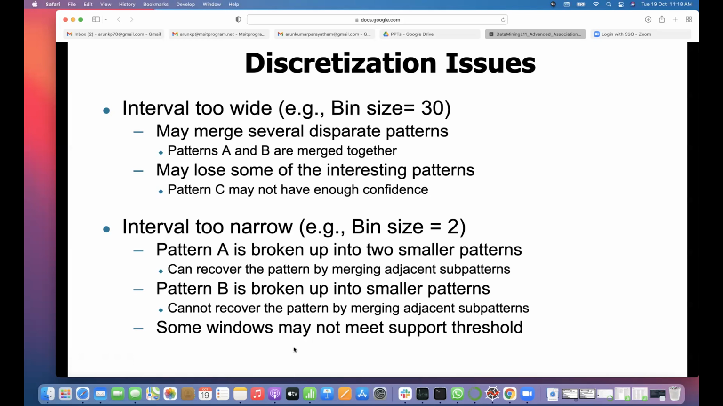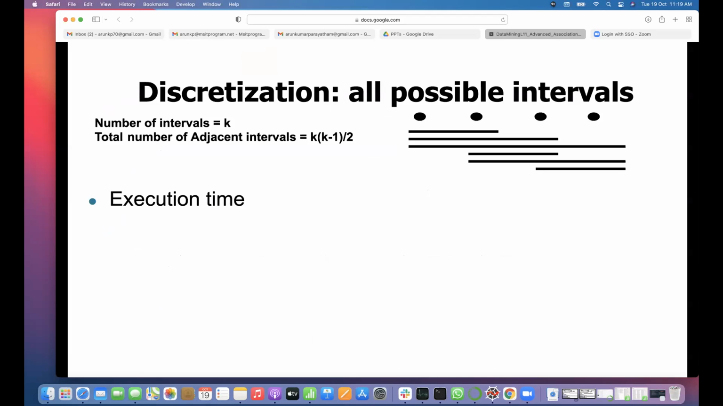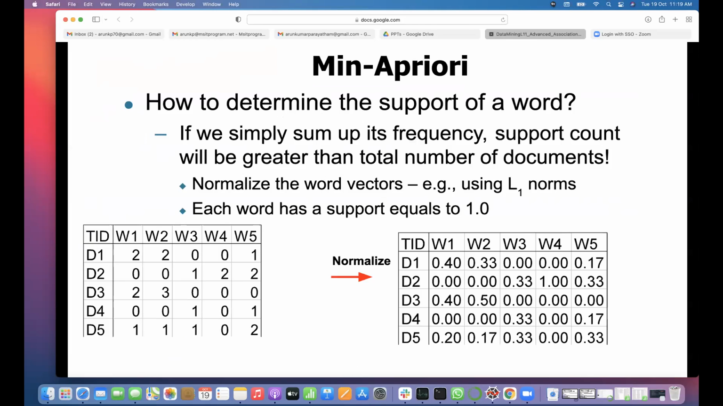Some windows may not meet the support threshold. Even if you make small bins, some bins may not have enough support, so you may not form any rules. If you want to form rules using them, then you need to merge with the other bins. So for discretization, some complexity analysis is given here. You can go through that, along with some statistical based methods.